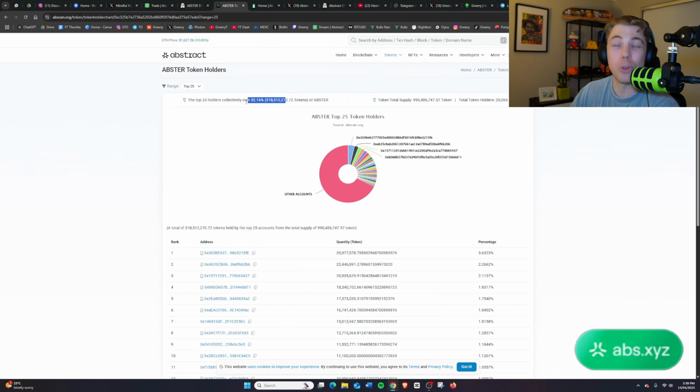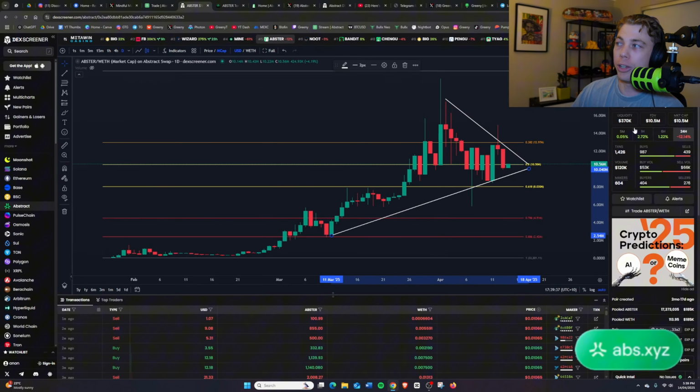So I always like to look at this. I don't want these to be too high in the top 25, top 10%, because that way whales will manipulate price and they'll dump on your head as soon as it starts to pump. That's the way I like to read the contract, and I like to read the holders and that sort of stuff. Now, the last thing I want to show you is obviously the liquidity.